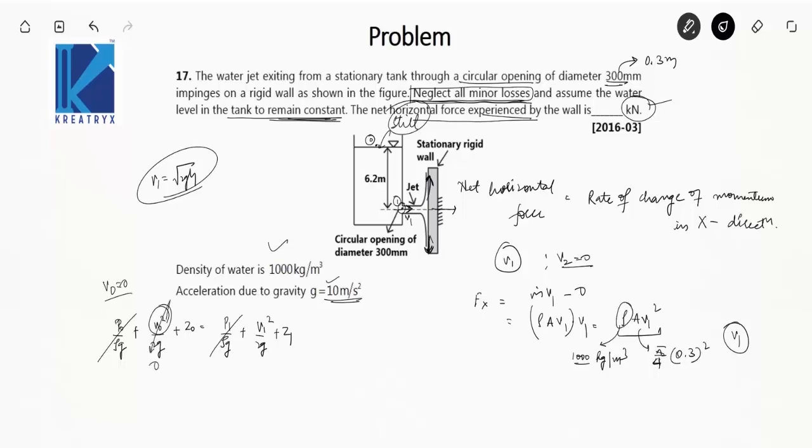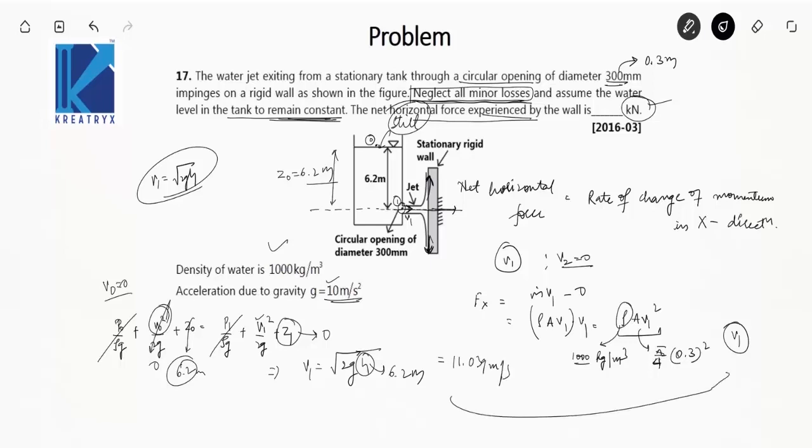I am taking this line as datum, so z0 will be 6.2 meters. Z1 is 0 because we have taken it as datum. So v1 is equal to root 2gh, where h is 6.2 meters. Solve this, you will get v1 as 11.039 meter per second.